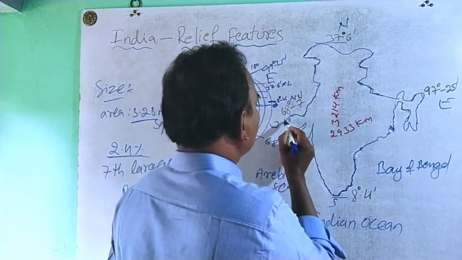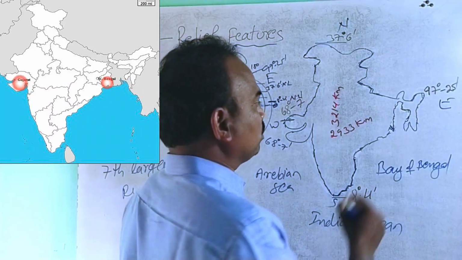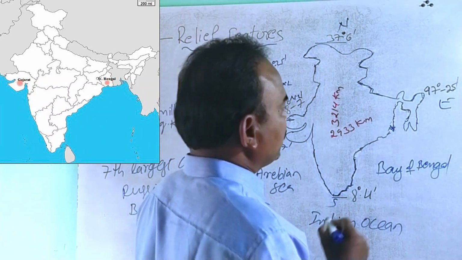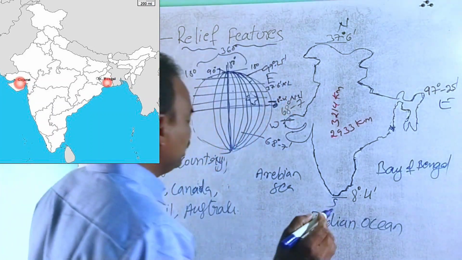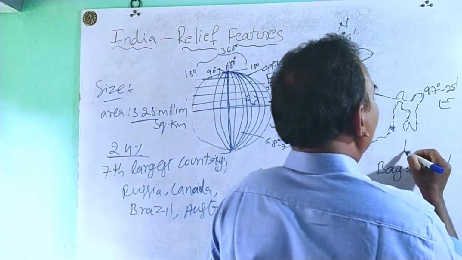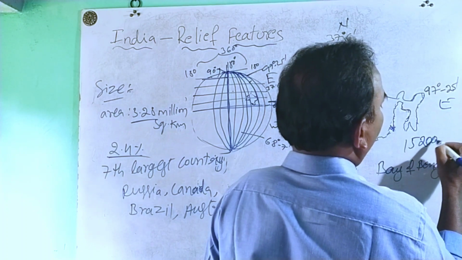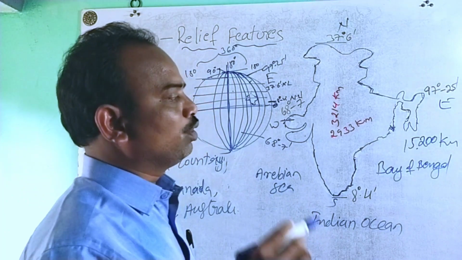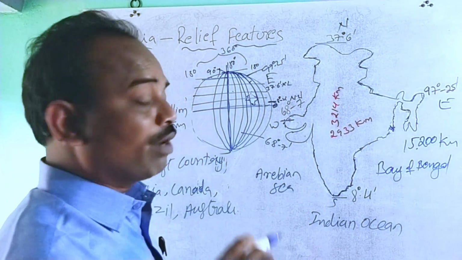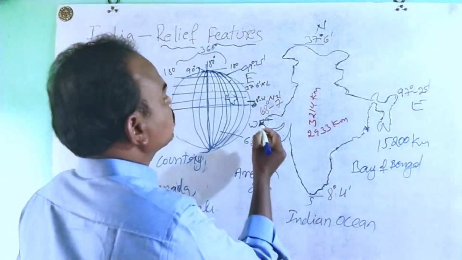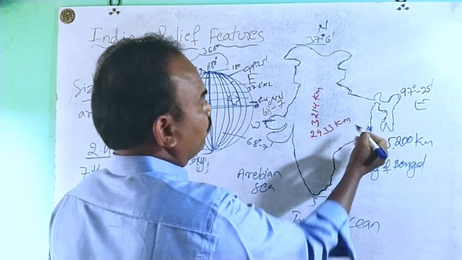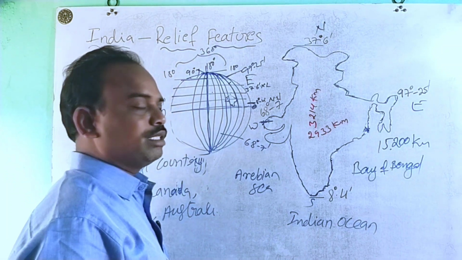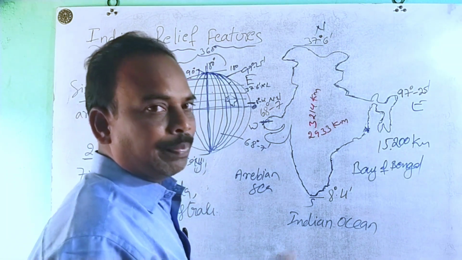From Gujarat to West Bengal, it has a land boundary of nearly 15,200 kilometers. From which state to which state? Gujarat to West Bengal. So 15,200 kilometers is the land frontier of our country.